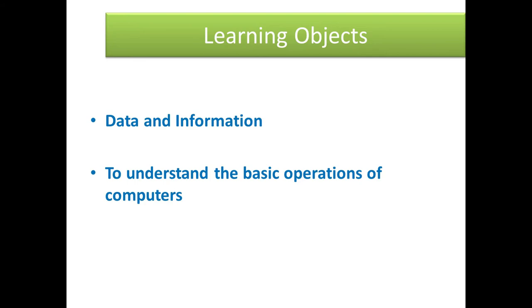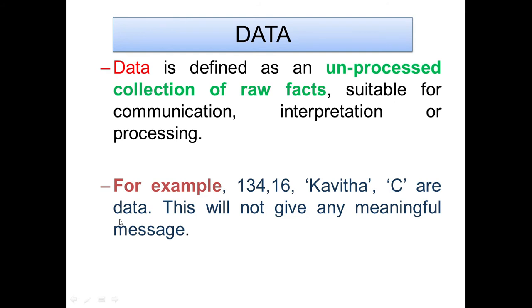The learning objective of this topic are data and information, to understand the basic operation of computers. What is data? It is the 2-mark question to you. Data, normally data means numbers. Data is defined as an unprocessed collection of raw facts suitable for communication, interpretation or processing.